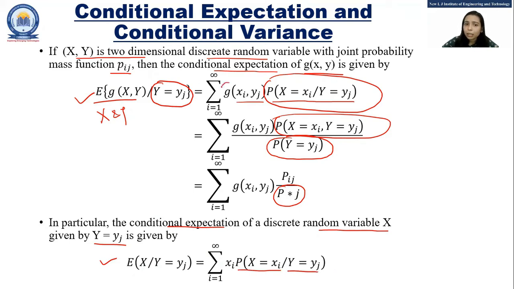So here there is a function of the X and Y random variables, but here we want to find the expected value for the random variable X. So here g(xi, yj) is replaced with xi, and the rest is as it is.